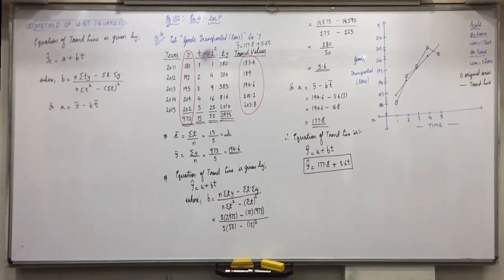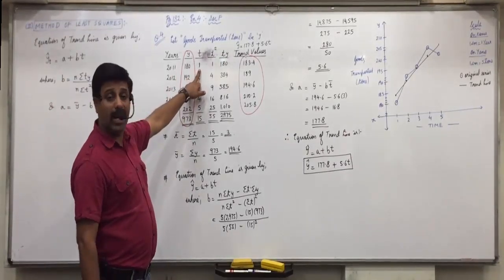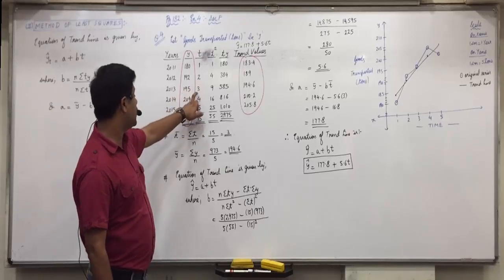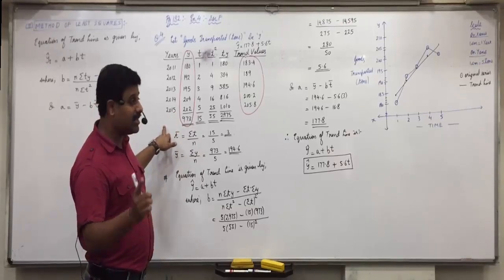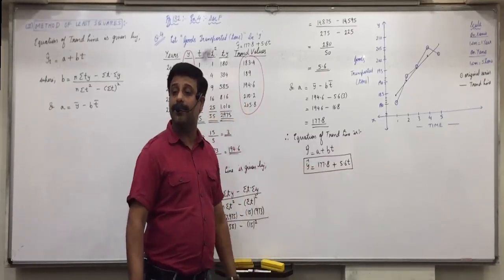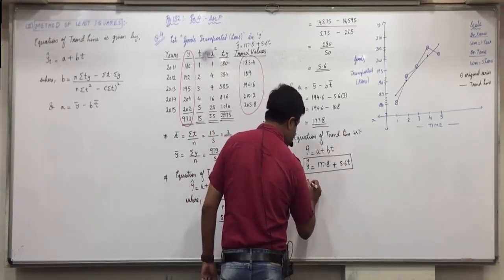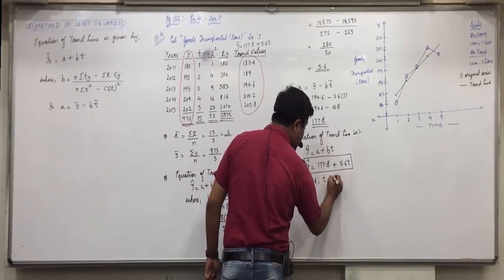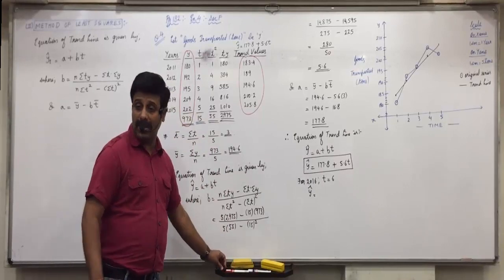Next, last thing, what is asked? What is the last thing asked in the question? Estimate of the year 2016. Now be attentive here. 2011 is 1, 2012 is 2, 2013 is 3, 2014 is 4, 2015 is 5, what will be the value of t for 2016? 6. If you substitute t as 6, you get the estimate of 2016. Did everyone understand this? So for 2016, t is equal to 6.